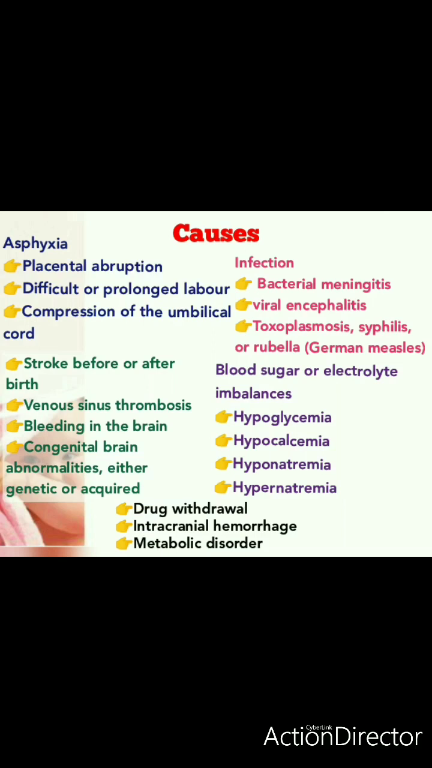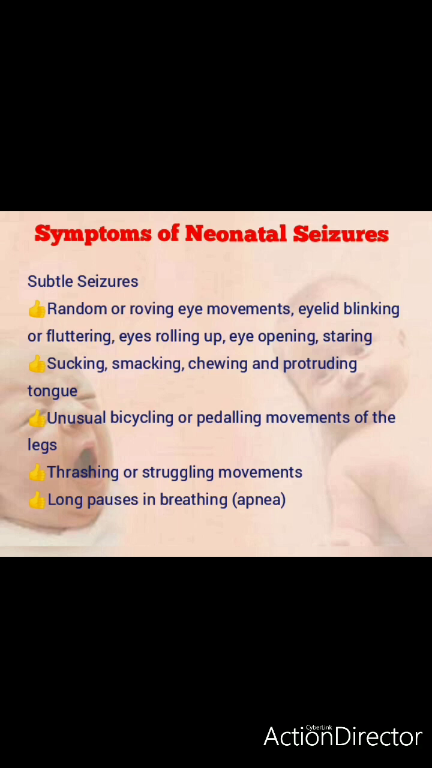Then some condition like drug withdrawal, if the mother is taking alcohol or cocaine, so sudden withdrawal from the drug can also cause it. Then certain intracranial hemorrhage or metabolic disorder in newborn. Okay, so all this can have a complication that we call as neonatal seizure, right? And among electrolyte imbalances, the most common is hypoglycemia, the second is hypocalcemia. Okay, so if all these problems are not treated on time, then it will result in a complication which we call as neonatal seizure. Okay, as we saw the types, each type has its own symptoms.